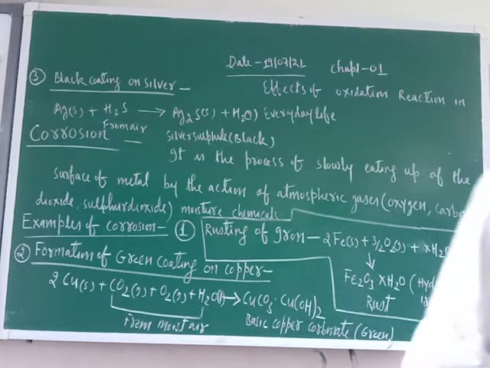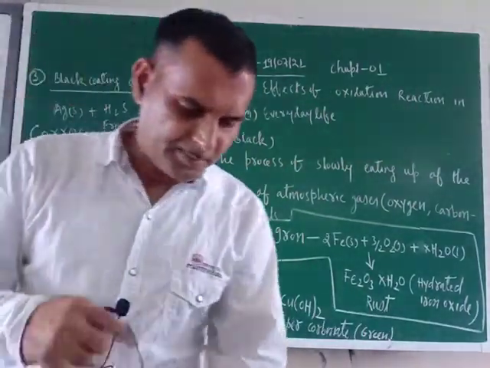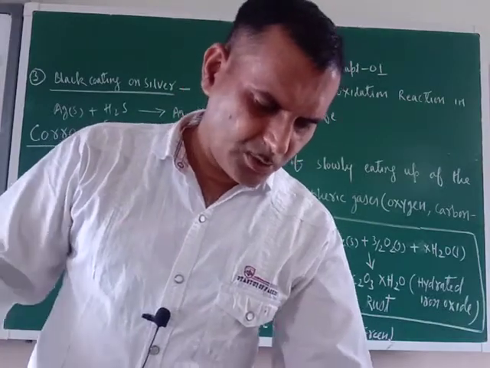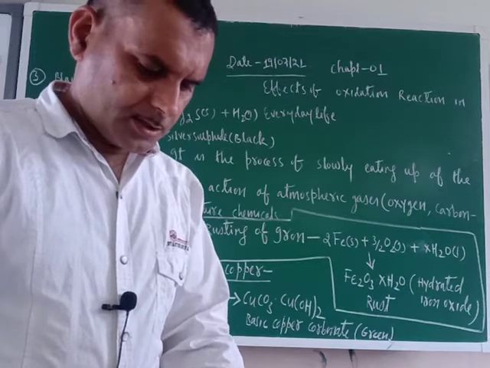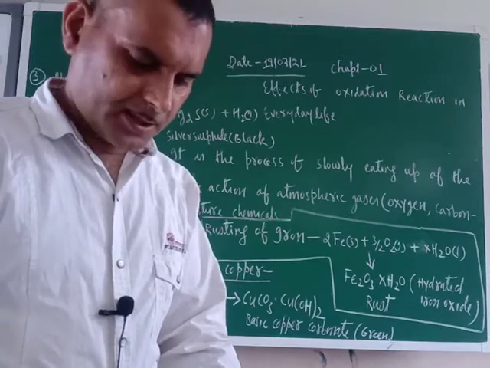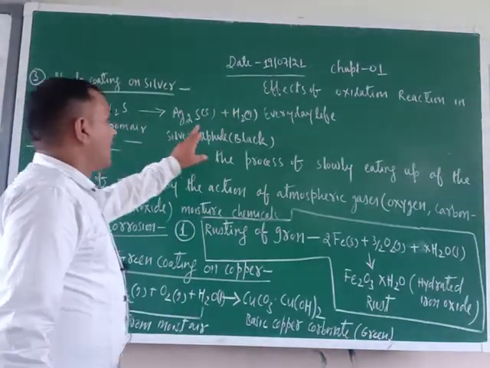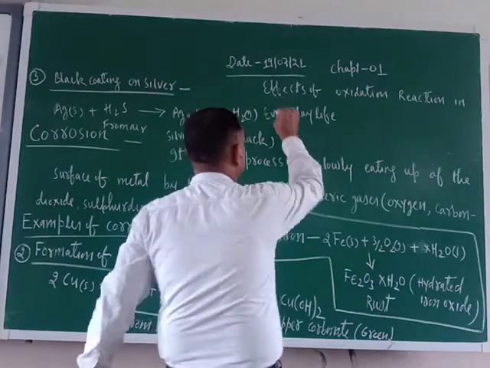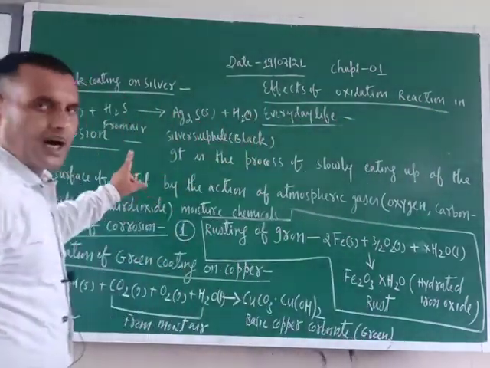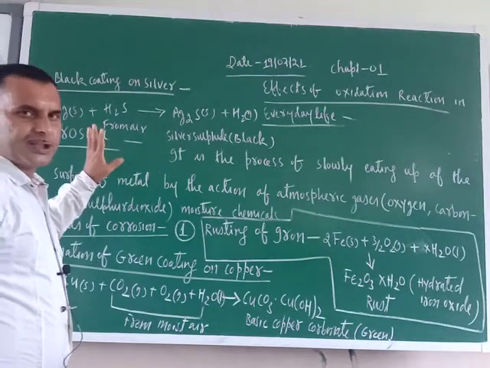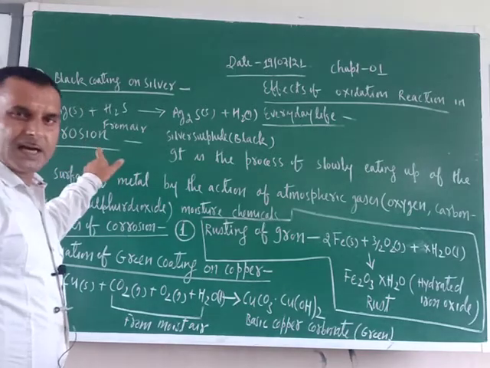So, again, we are here to teach you the rest part of chapter number 1, that is the chemical reactions and equations. Almost everything I have completed. Only two things are left. What are these two things? These two things are effects of oxidation reaction in everyday life. There are basically two effects in our daily life as far as the oxidation reaction is concerned. First one is the corrosion, second one is the rancidity.